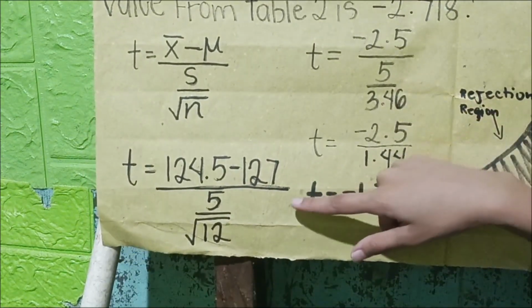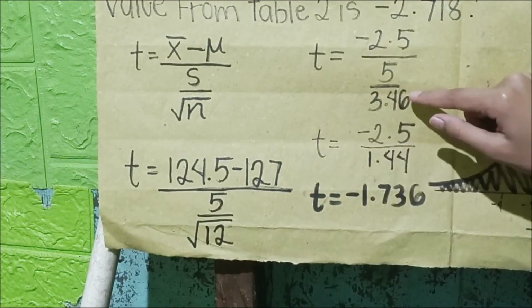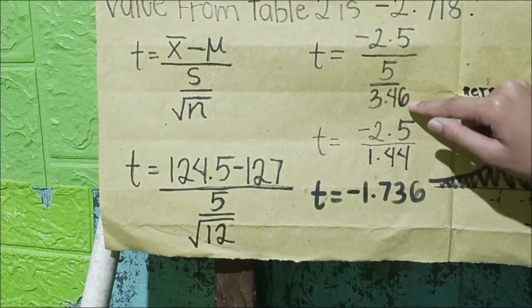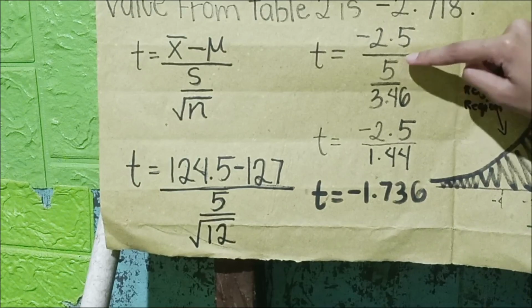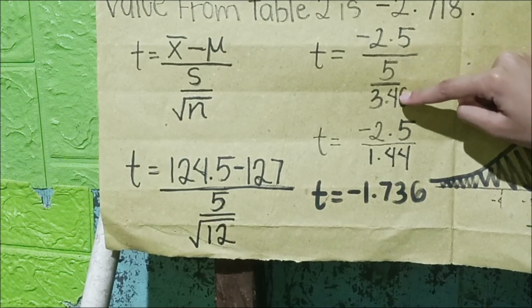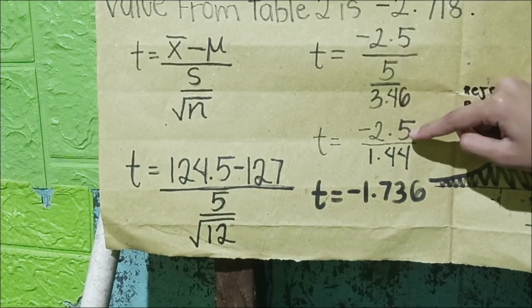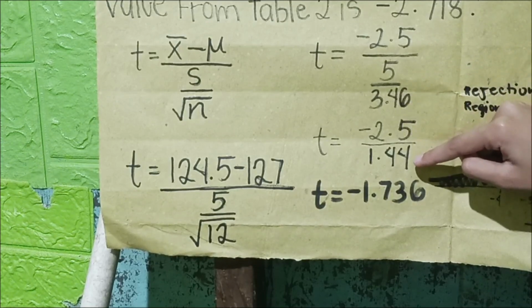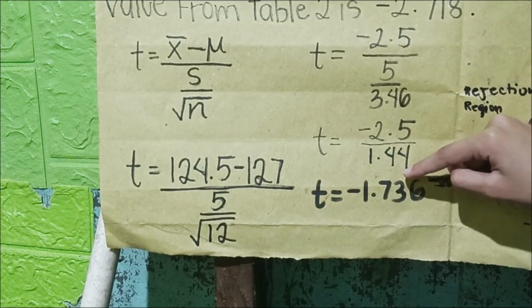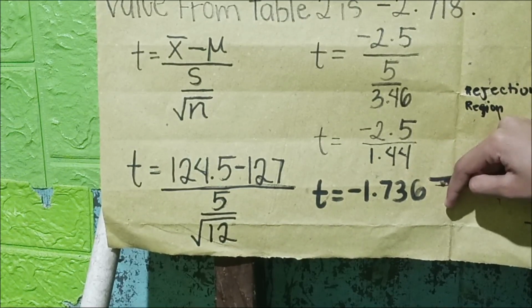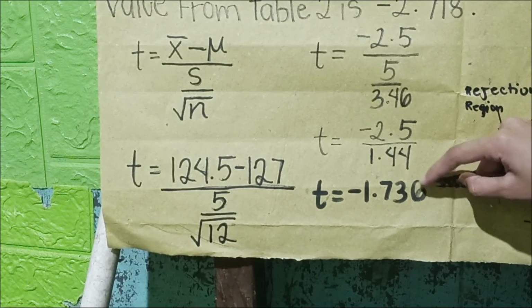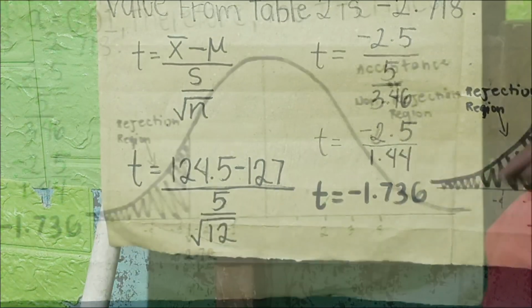Then, square root of 12 is 3.46. 5 divided by 3.46 is equal to 1.44. Then, negative 2.5 divided by 1.44 is equal to negative 1.736 or 1.74.